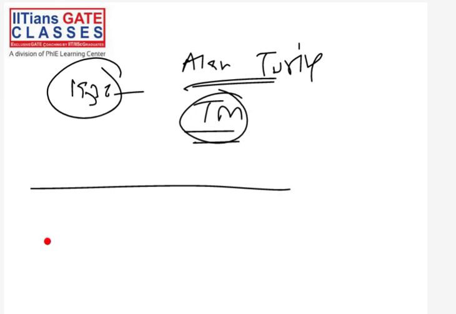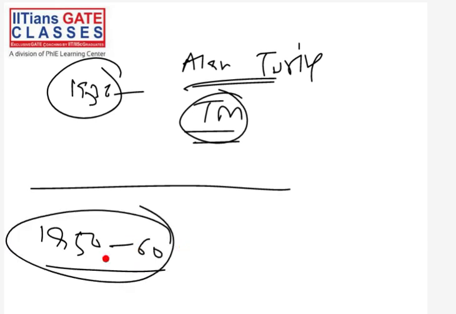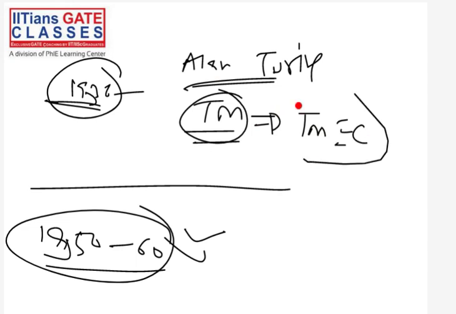I am not sure exactly when, but maybe after 1950, 1960, computers started coming into existence. So in 1936, there was no such thing as a computer, but he gave one machine, one model, one automata, which is actually equivalent to today's computer.